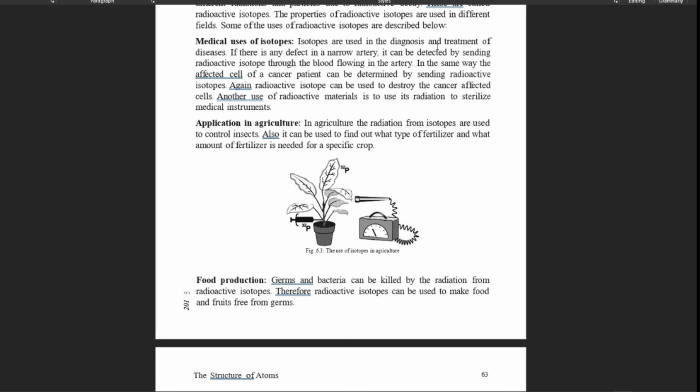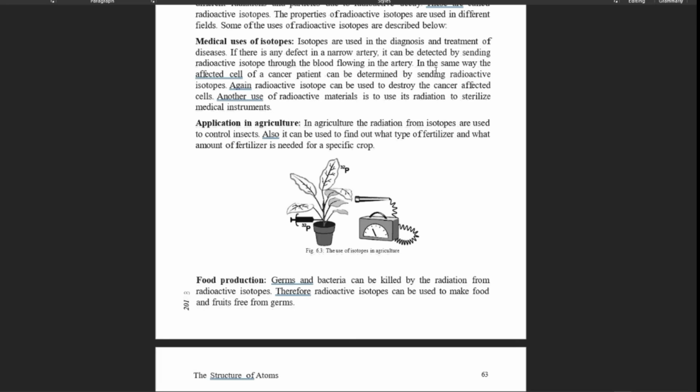If there is a defect in a narrow artery, it can be detected by sending a radioactive isotope through the blood flowing artery. In the same way, the affected cell of a patient can be determined by sending radioactive isotopes. Again, these radioactive isotopes can be used to destroy the cancer-affected cells.